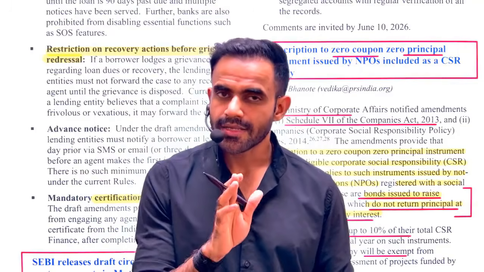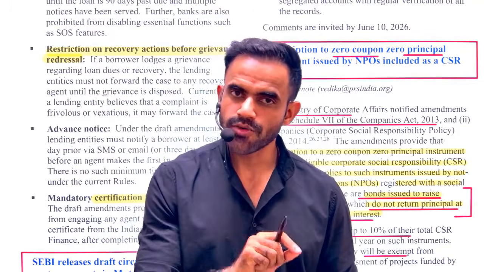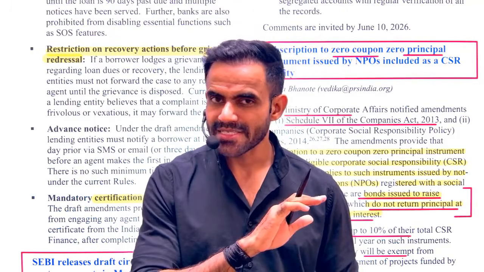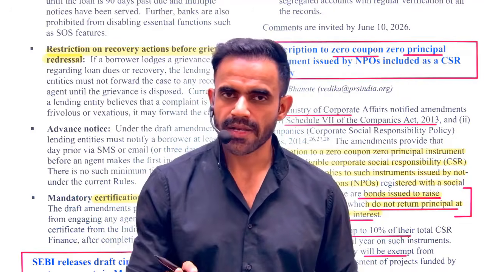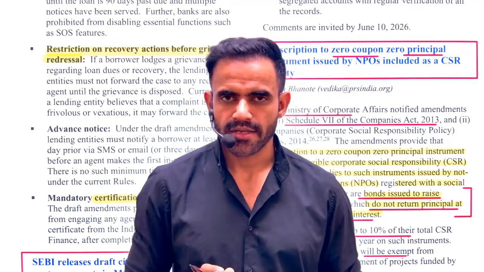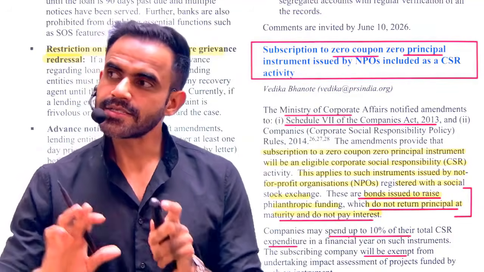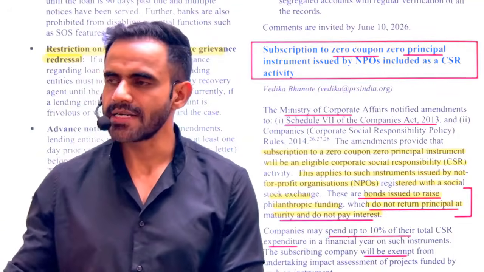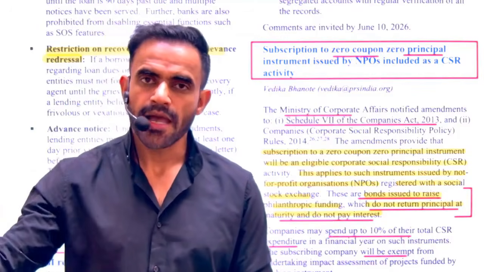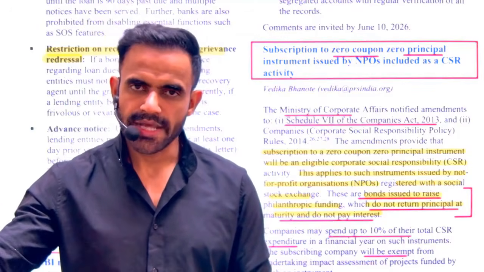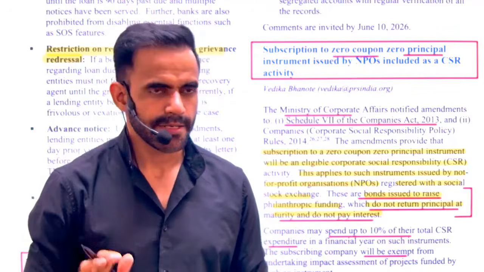But please remember, the term itself is self-explanatory. Zero coupon, zero principal. That simply means there won't be any interest, and there won't be any principal which you are going to get back. That is the objective. And that's why the government is saying, okay, we will consider it as a CSR activity, because ultimately you are giving it to the society by giving the money to those organizations which are working for society.